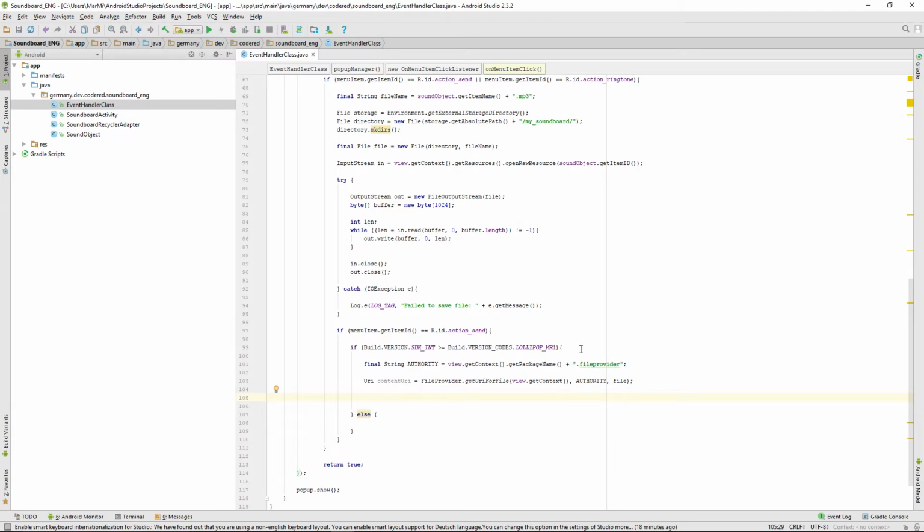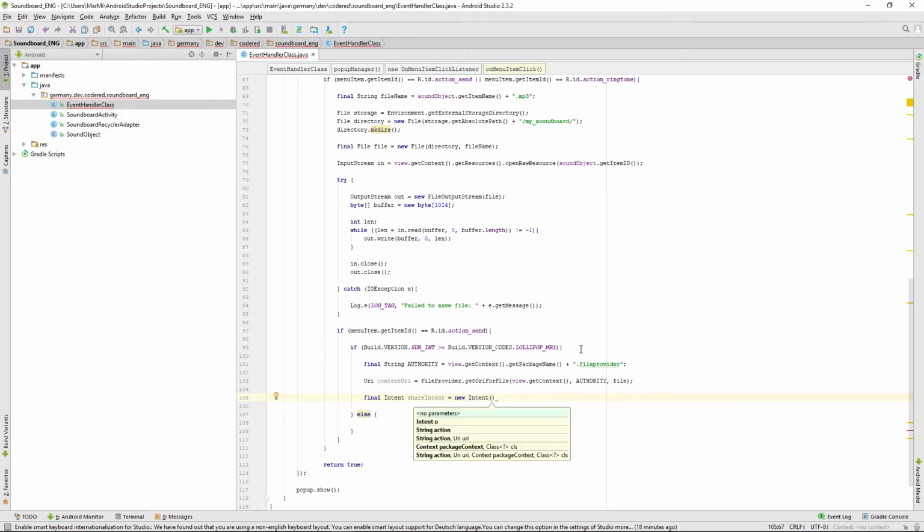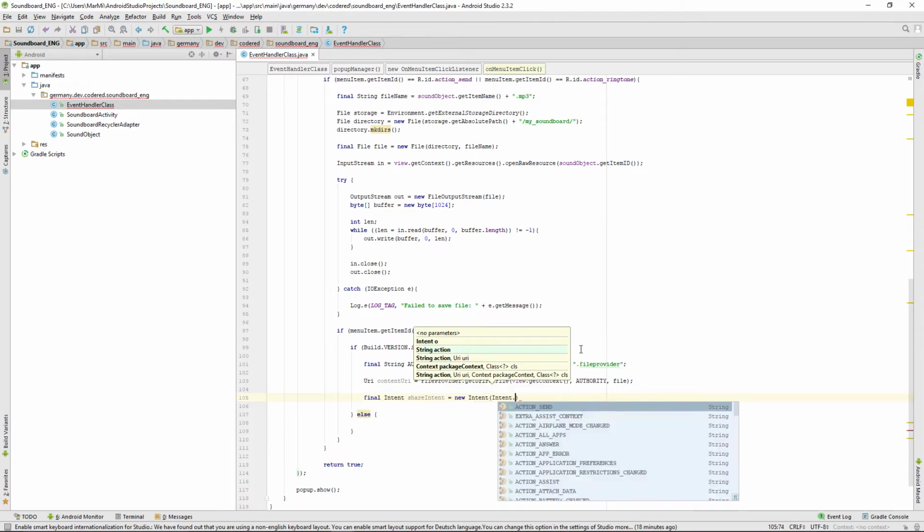We can create an intent to share this file. So final Intent, sorry, with a capital I. So Intent shareIntent equals new Intent, and this one is of type Intent.ACTION_SEND.